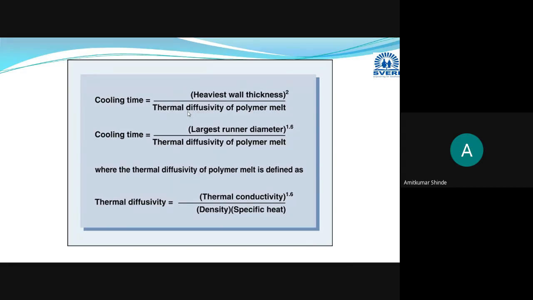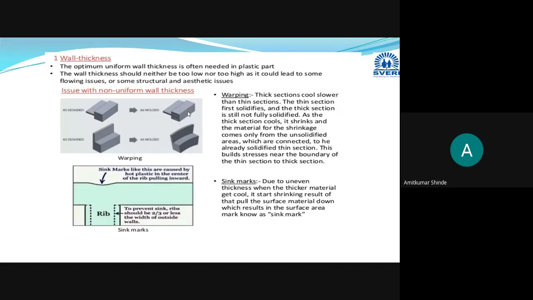When wall thickness is more, it requires more time for cooling, and that process becomes uneconomical. It will take more cost. Hence the sections should be thin, meaning wall thickness should be minimum, and that minimum wall thickness should be uniform throughout.